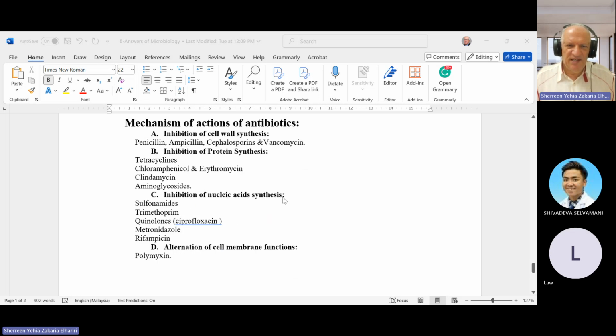Inhibition of nucleic acid synthesis like sulfonamide, trimethoprim, quinolone, which is commonly used in urology now for UTI, metronidazole, Flagyl, and rifampicin. Acting on the cell membrane, polymyxin, which is dangerous and very, very rarely used. I think it is obsolete now. So usually we have agents acting on the cell wall, protein synthesis, and nucleic acid.